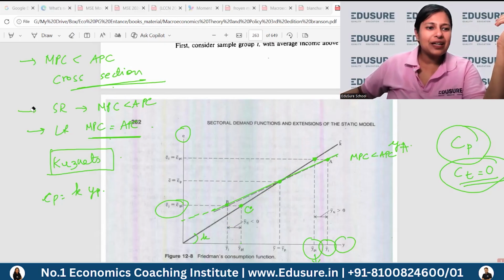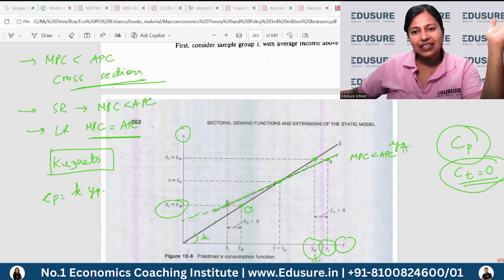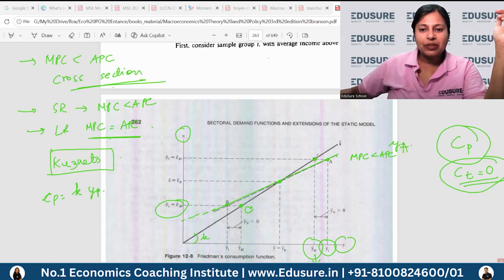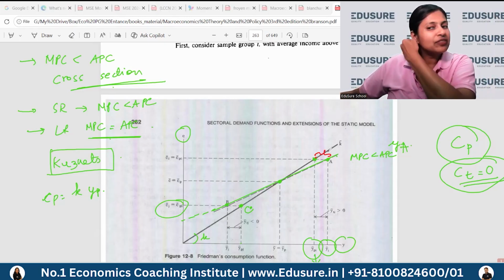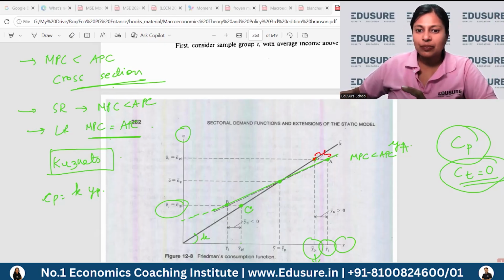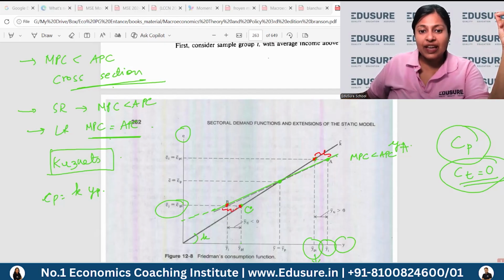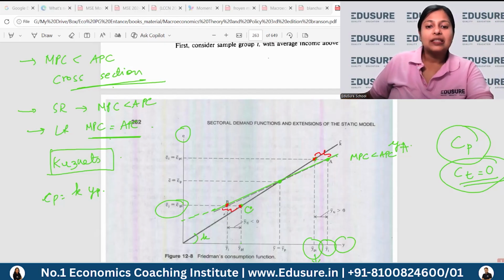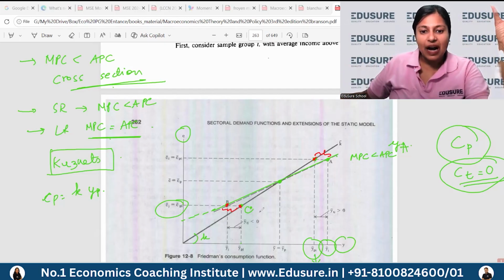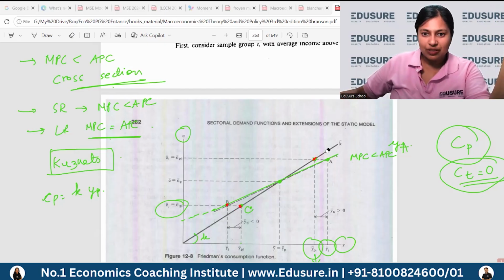So Friedman had actually said that you will find this is the general pattern: if a person belongs to a high income stratum, then there are much higher chances of him having an income which is higher on average than his permanent income. And when a person belongs to a lower income group, so this is for cross-sectional studies, right? Then the chances that his income in a particular year is less than his permanent income are higher than the chances that on average he has a higher income than the group. So that is what Milton Friedman said in response to that criticism.